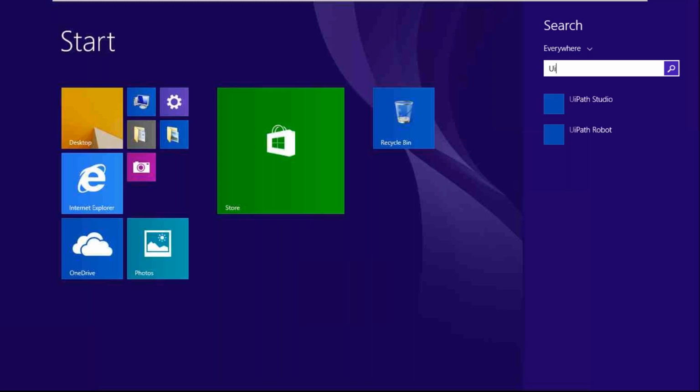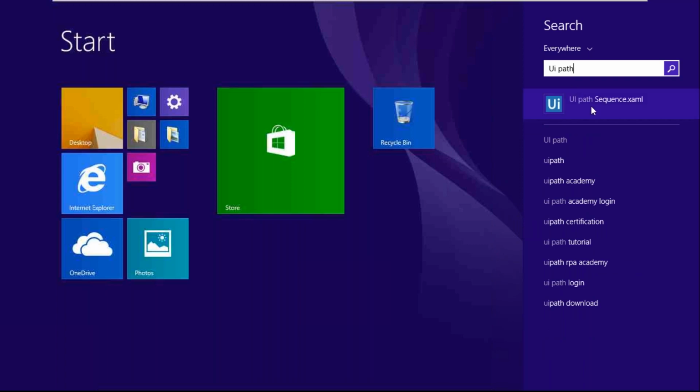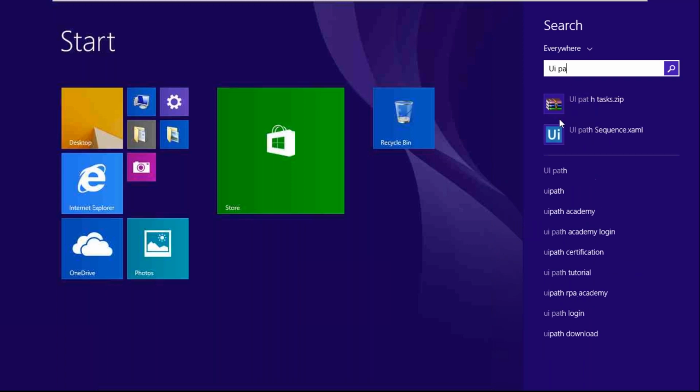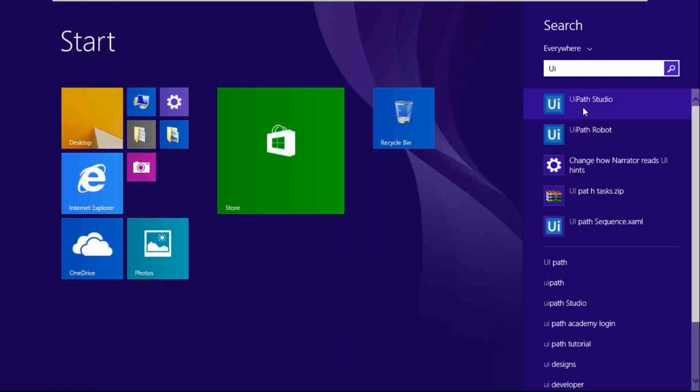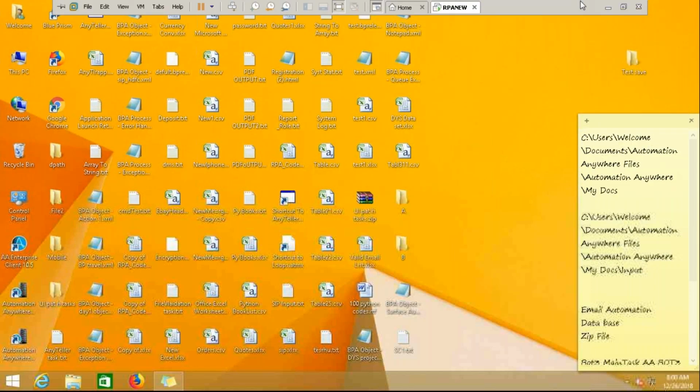Okay, so here we go. UiPath Studio. It would take some time, but let it load. And first, I have to just check whether I need a license or not. Because simultaneously, when I'm exploring, you will be able to see it.